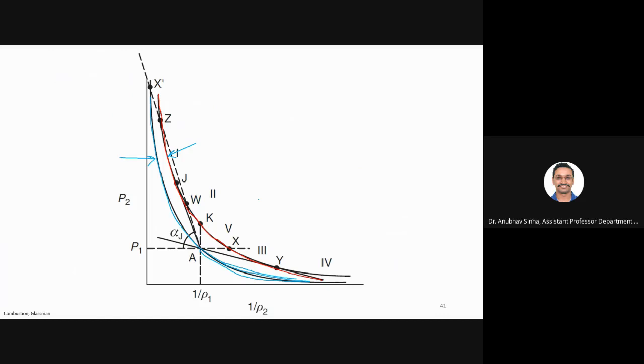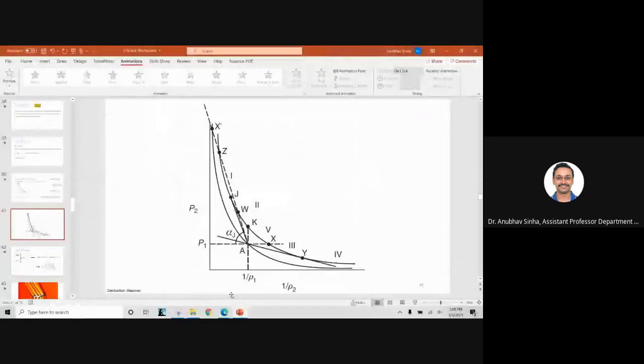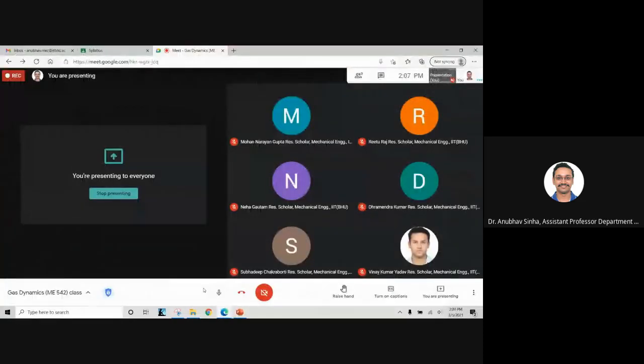What is the major difference between a non-reacting flow and a reacting flow? Yes, people are connected or not, I don't know. You have gone for lunch? Yes, students.